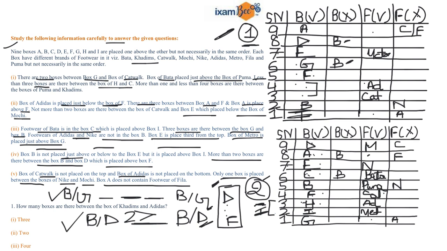Now I cannot place Fila over here. So I can write Fila over here, that is at 1st position, and the rest is Khadim. So I'm writing K over here. So this is your complete arrangement. With the help of this, you can answer any number of questions now.